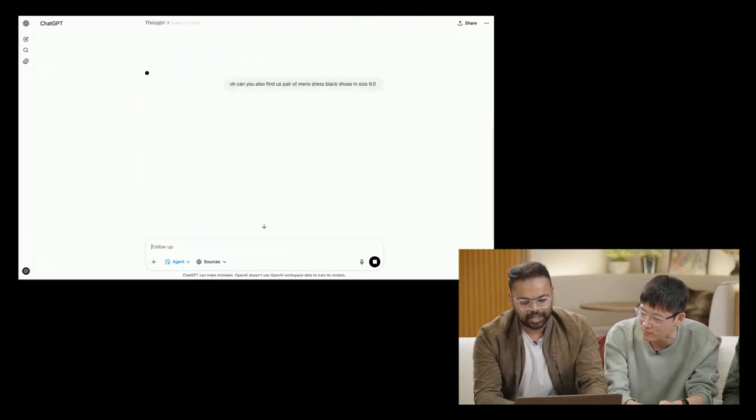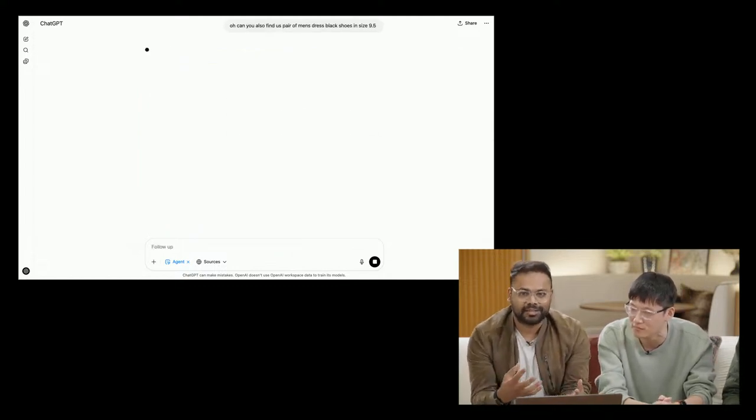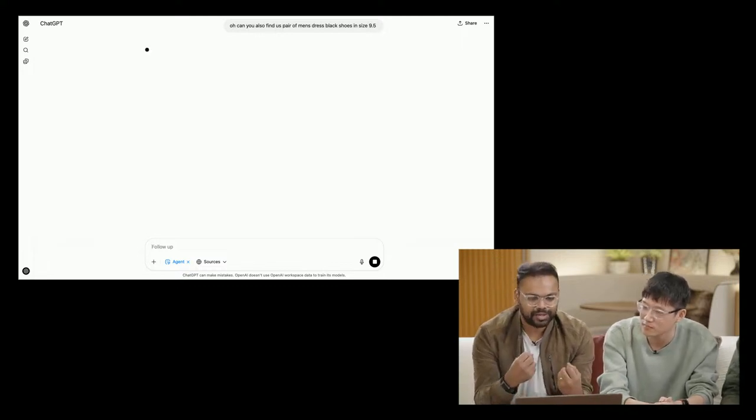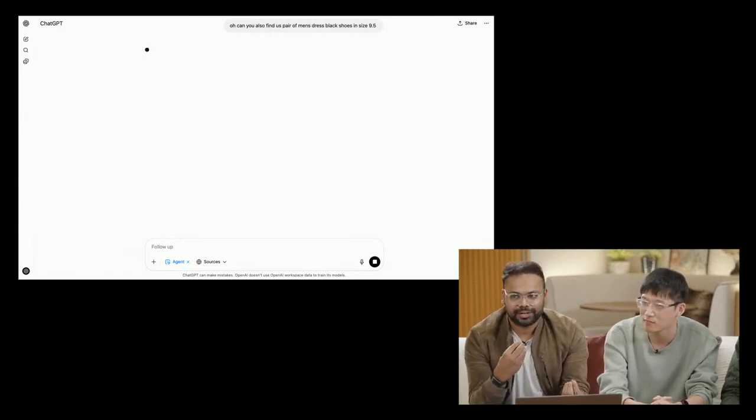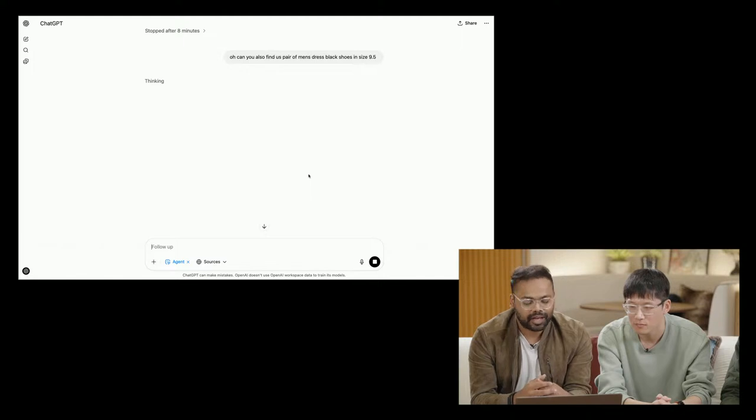So one of the key capabilities of the model is being able to interrupt. As trajectories take a long time, it's really important for it to feel very multi-turn so the users can interject, the user can direct it, give it more guidance, less guidance, whatever we want to do. And that's what we're doing here. The model was chugging along, figuring out all the things that we had asked before. And in this case, we essentially said, hey, can you also get us a pair of men's black shoes? And now it's thinking, and soon enough, hopefully it'll take that into account and keep going into its trajectory.